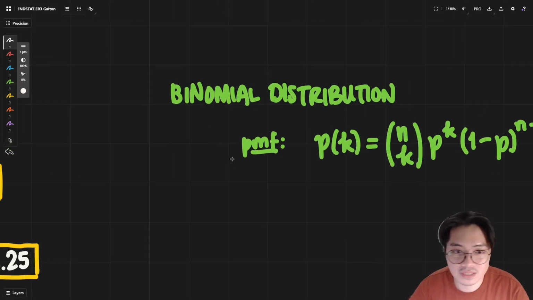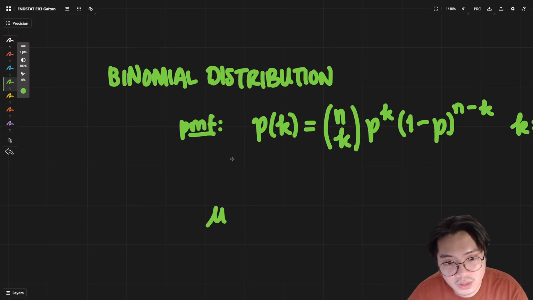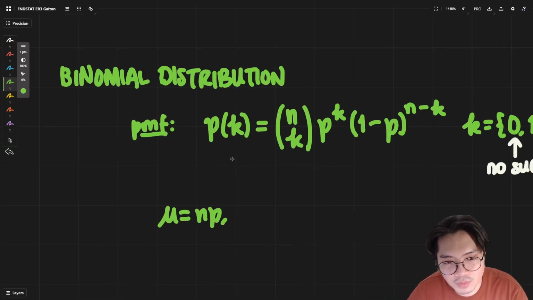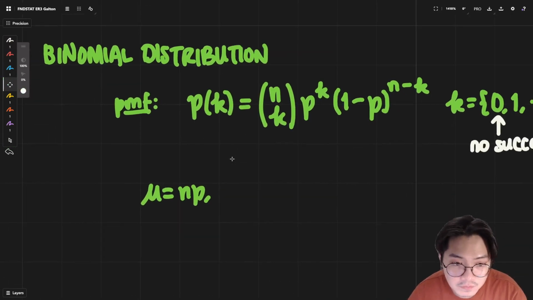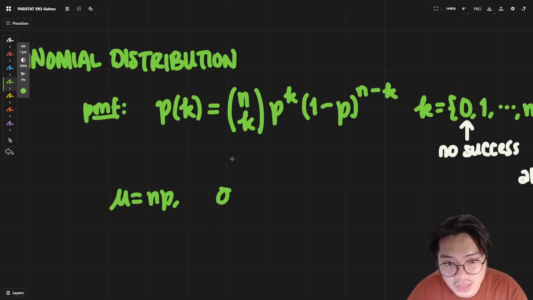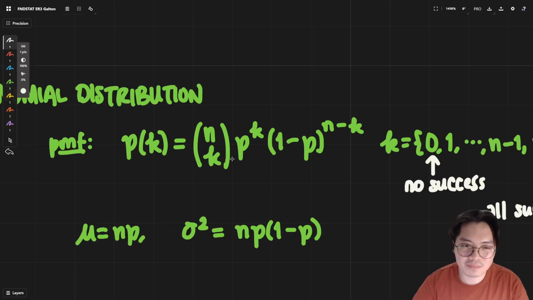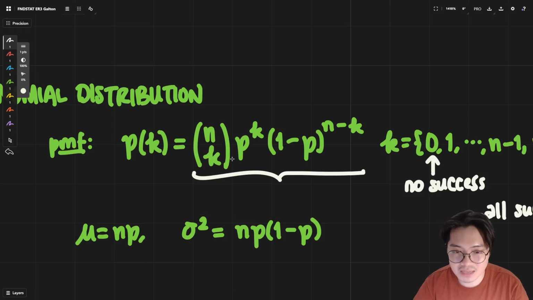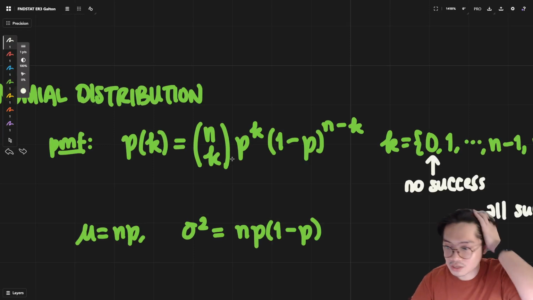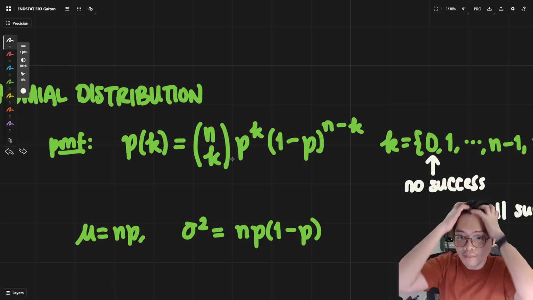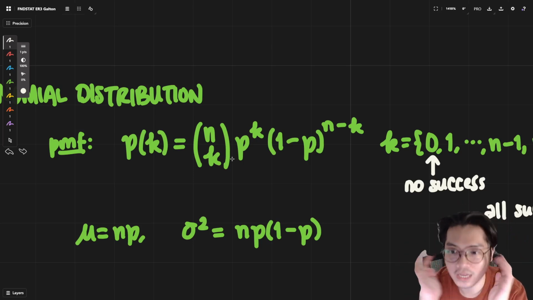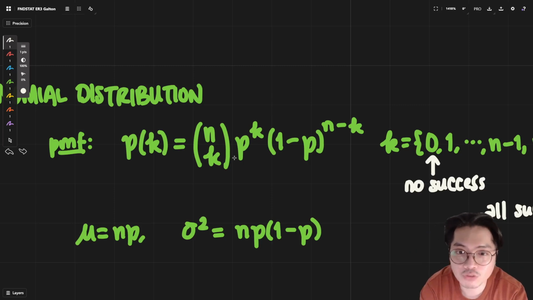And now, in this case, you can also put in here your mu, which is going to be very easy to remember. It's just n times p, the number of trials times the probability. And then your sigma squared, your variance, is going to be n times p times 1 minus p. Now, this might seem very daunting, and it might seem like you are just going to memorize this equation right here. That's okay with me, but I do recommend trying to understand everything first.